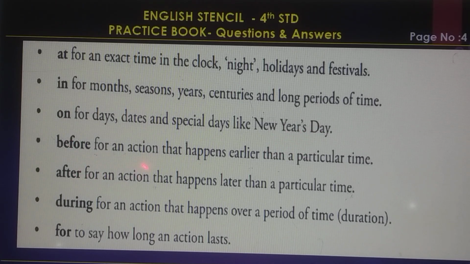Before, for an action that happens earlier than a particular time. After, for an action that happens later than a particular time. During, for an action that happens over a period of time. For, to say how long the action lasts.